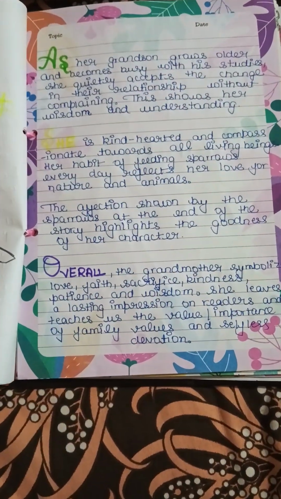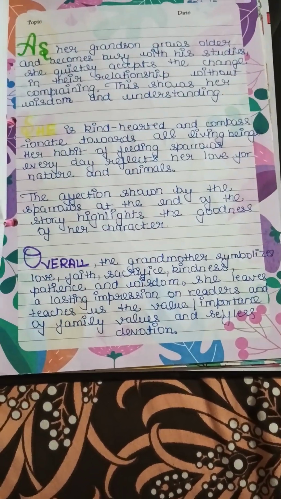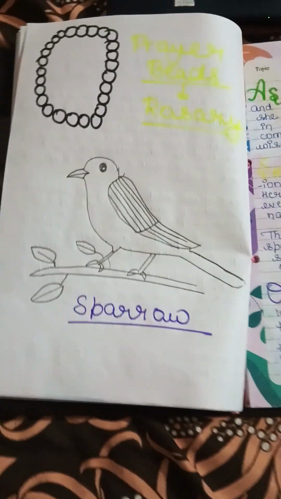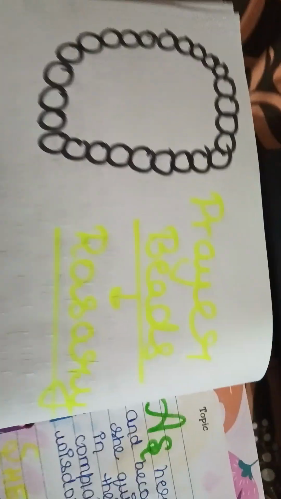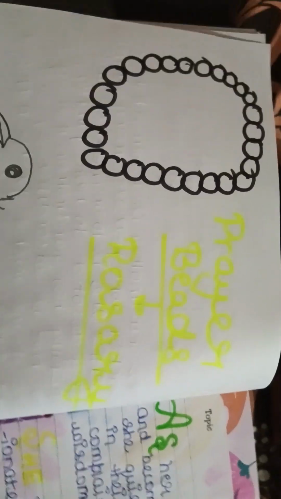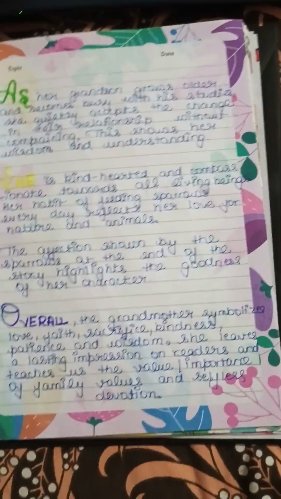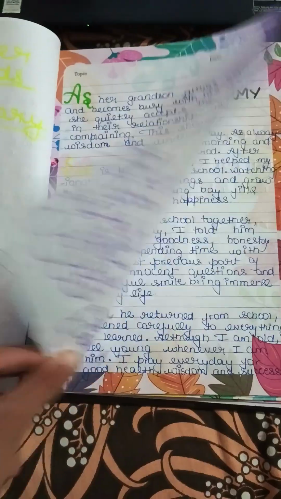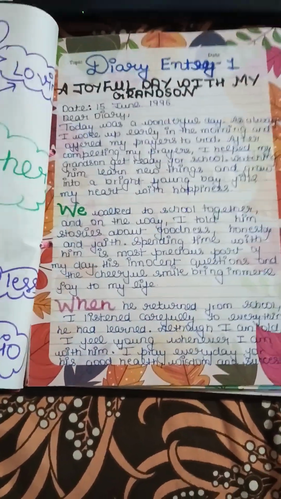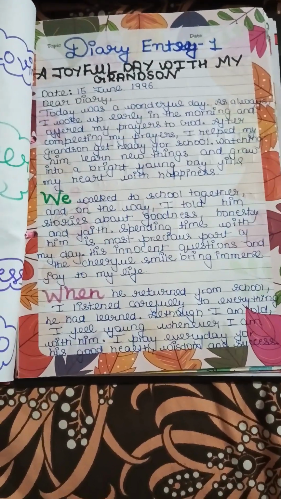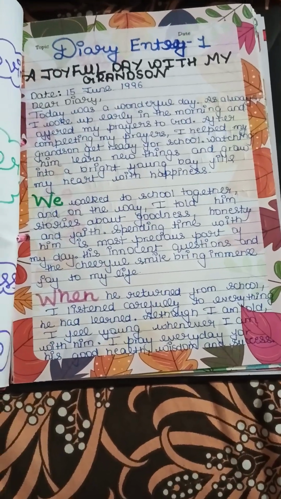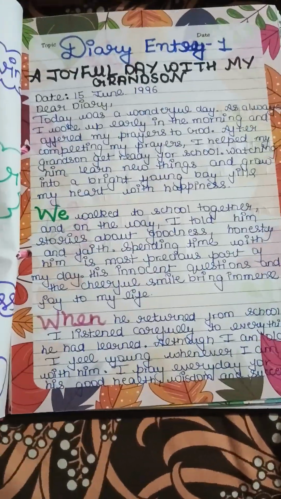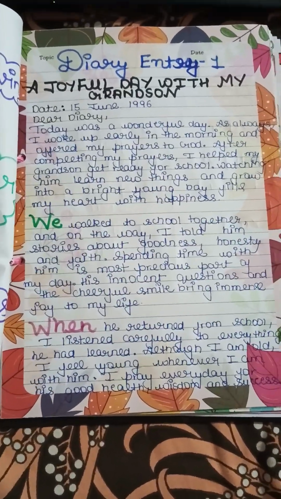Then further there is this topic again having some lines, and there I have done a drawing of a sparrow that used to be in the story, and prayer beads, a rosary basically, that was mentioned in the story. Moving further, we have the diary entry, and now you can think how a grandmother would have created a diary and written about it. So this is the diary entry, which is titled A Joyful Day with My Grandson.